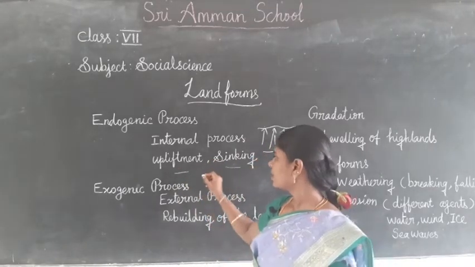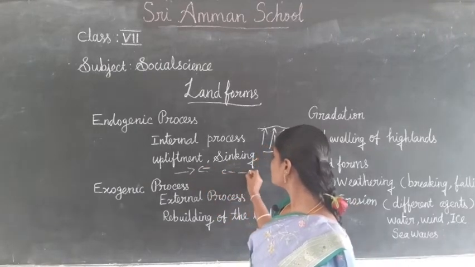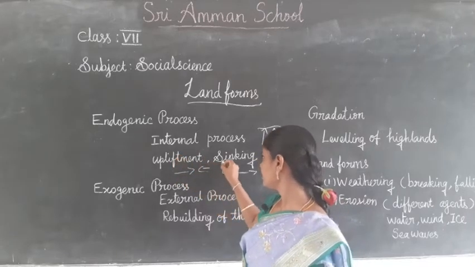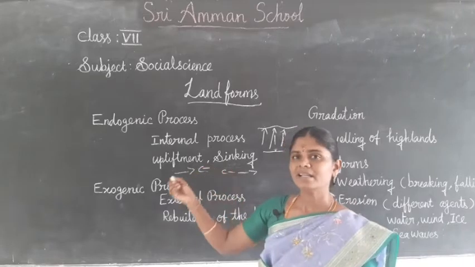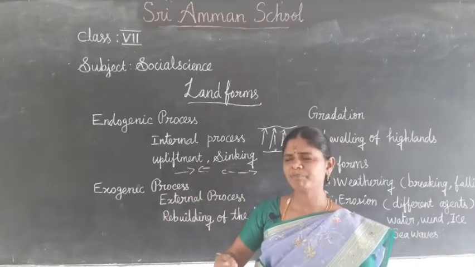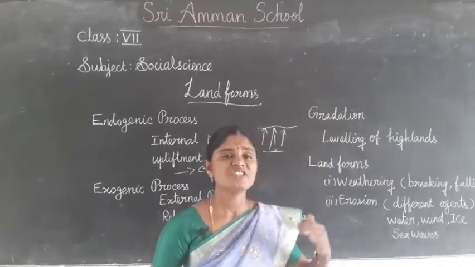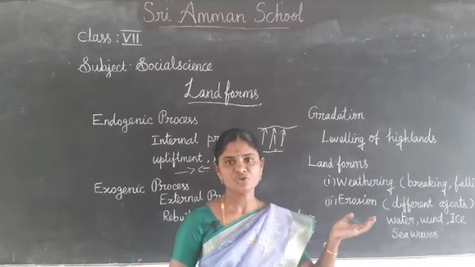Do you know what the convergent boundary and the divergent boundary are? Once one plate uplifts and the other sinks, it creates different landforms. It creates changes on the surface of the earth. It is called the endogenic process.